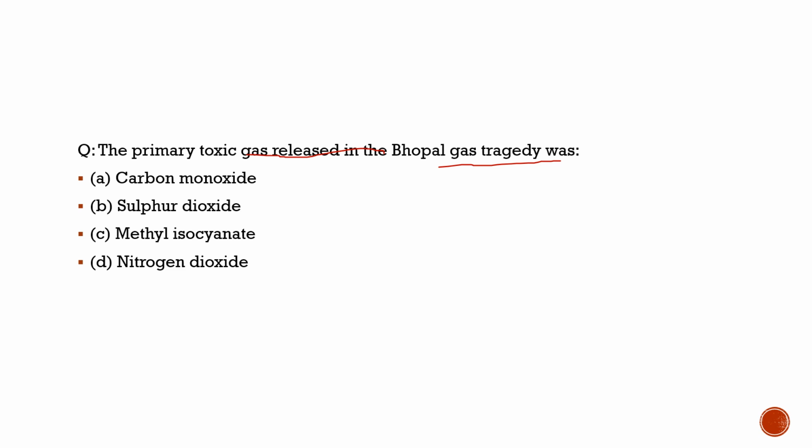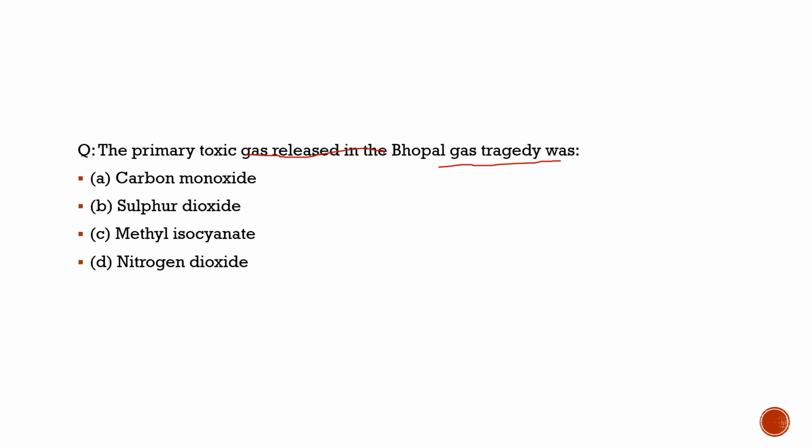It is also said that hydrogen cyanide was found during this incident. So this is what the author wants us to know about this article.